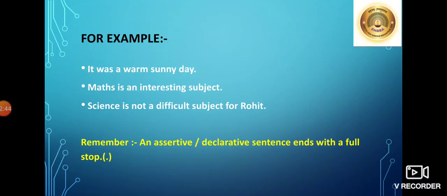For more detail, let's learn a few more examples. It was a warm sunny day. It is a statement which states that it was a warm sunny day. It's not asking, it is not giving any other detail, but stating that it was a warm sunny day. Maths is an interesting subject. Science is not a difficult subject for Rohit. Remember, students, an assertive declarative sentence ends with a full stop.